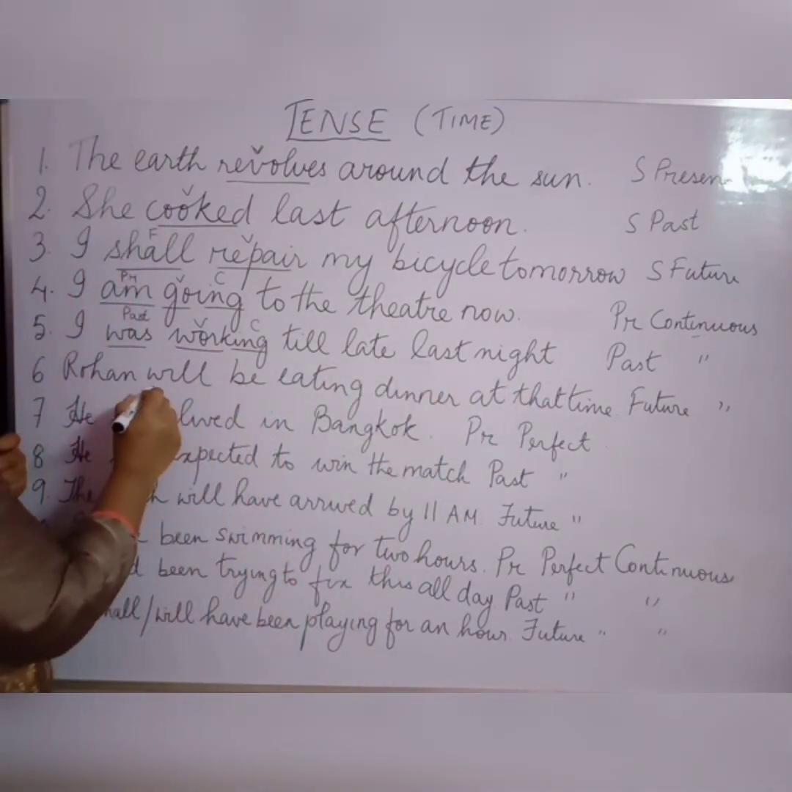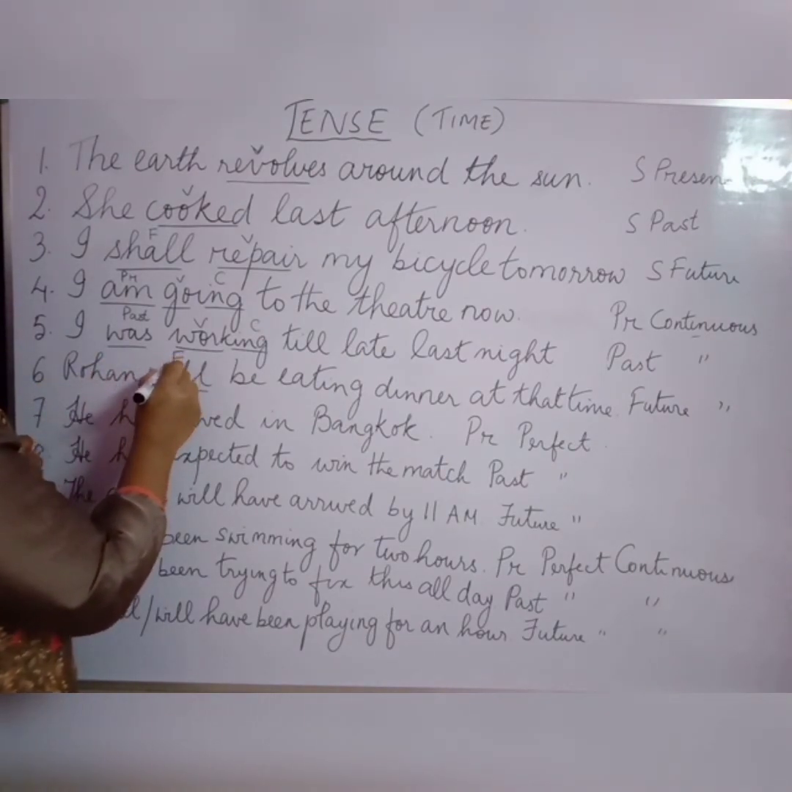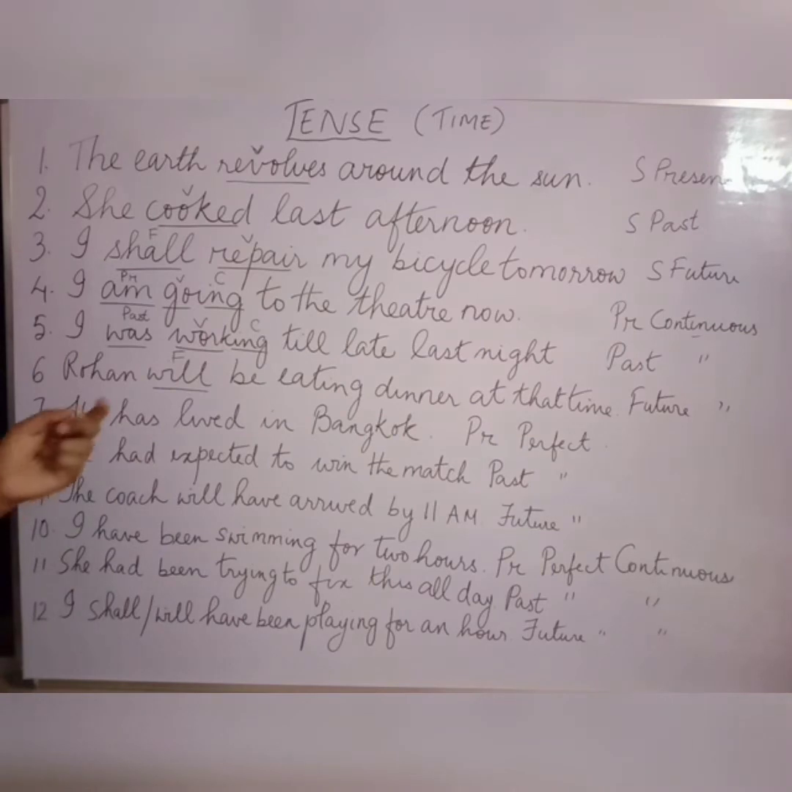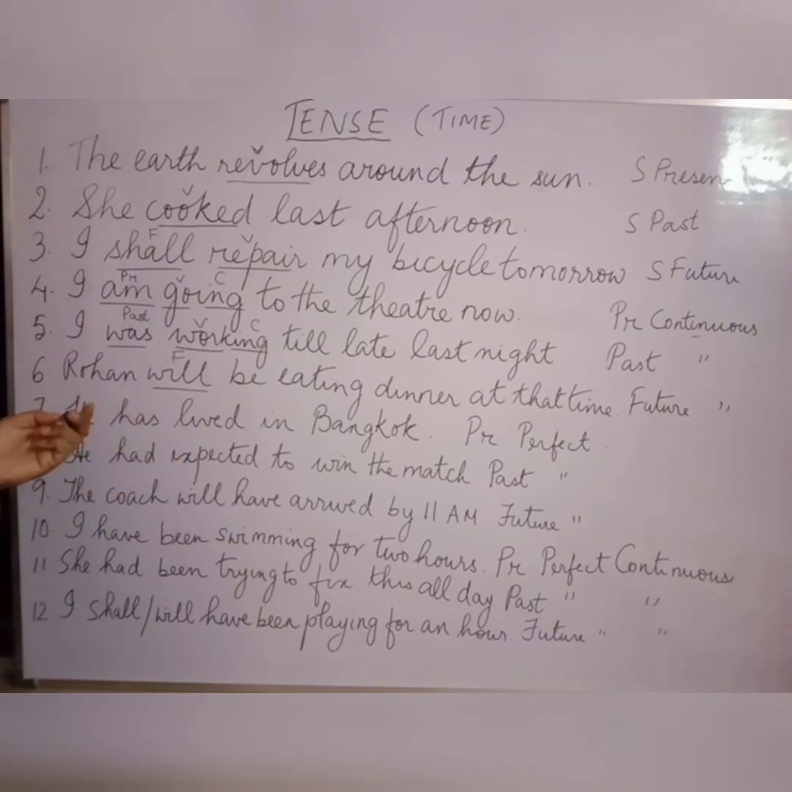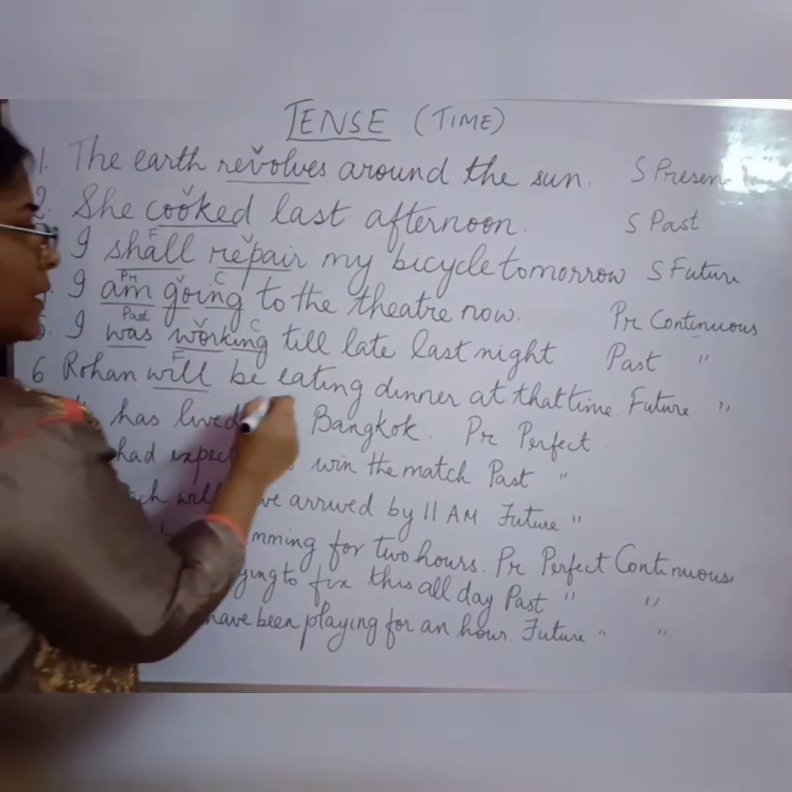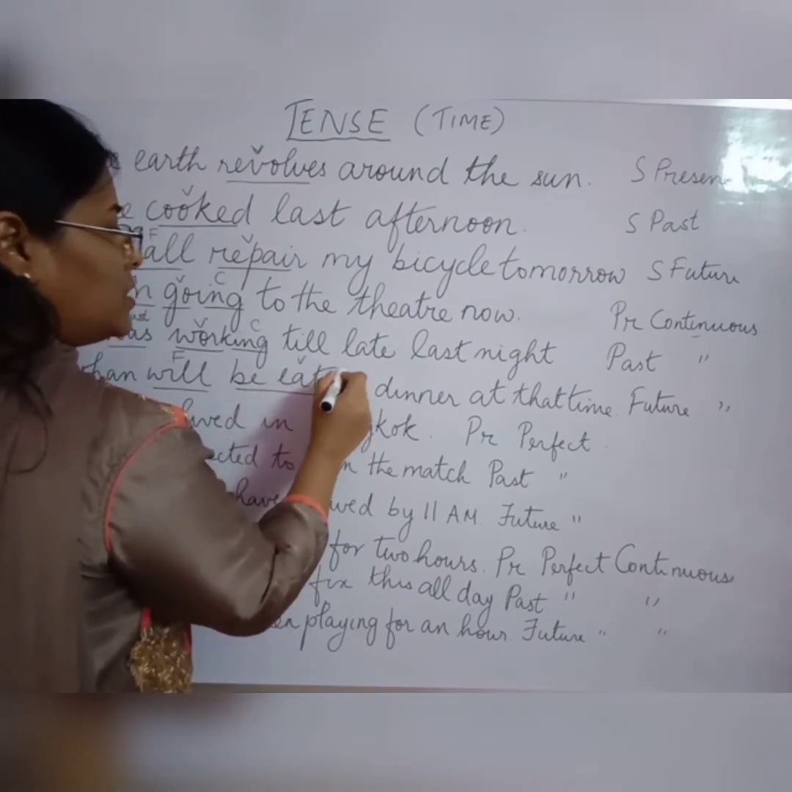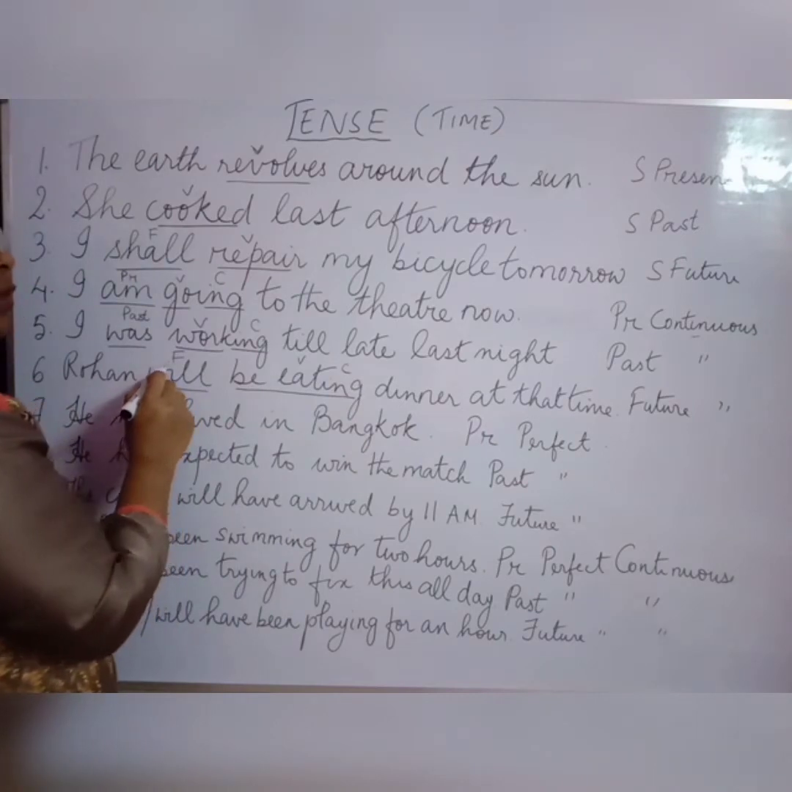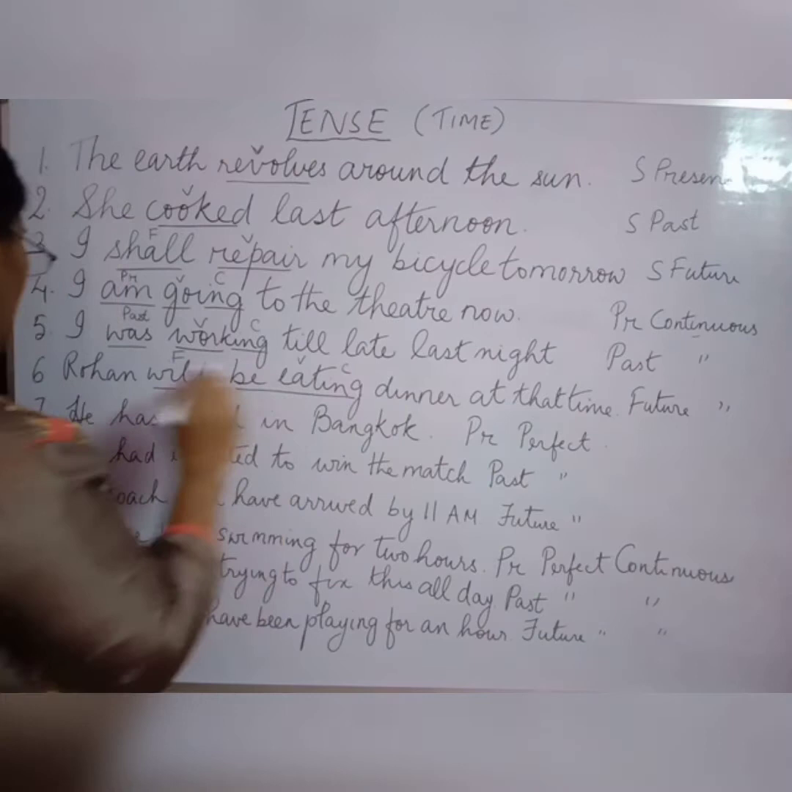Next, Rohan will be eating dinner at that time. Now will or shall, you see, is in future. The helping verbs are is, are, am, was, were, has, have, had. So will is the helping verb which is used for the future. Will be eating. Eat is the verb. Ing is the continuous tense. So this sentence is in future continuous tense.